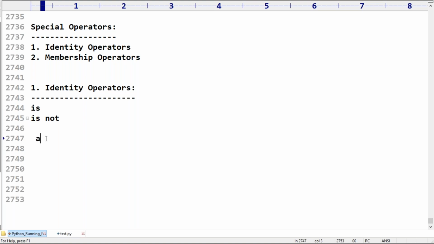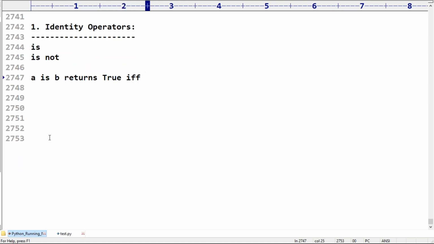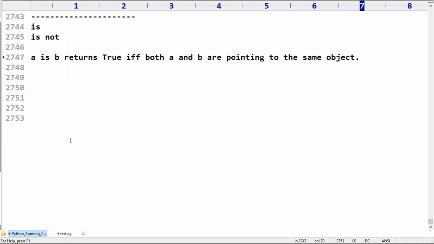A is B returns true if and only if both A and B are pointing to the same object. So it means address comparison or reference comparison.